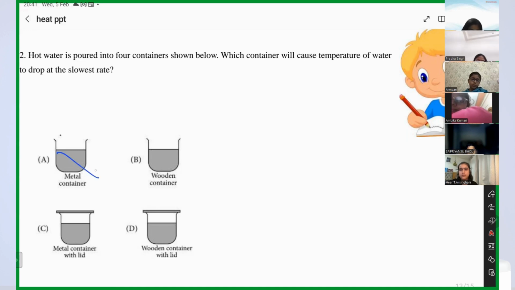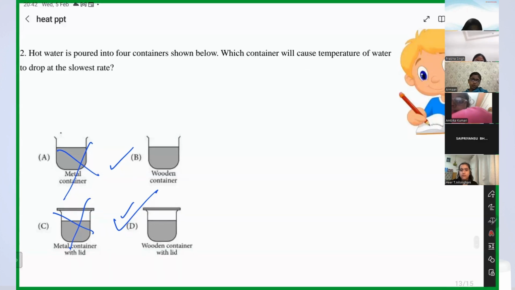So in these two cases, it will cool down fastly. In wooden containers, it takes time to cool down, right? Because they are not conductors, they are insulators. So option B or option D? D. Why? Ma'am, because the lid will not let the heat get out. Very good. Because the lid will not let the heat get out. So option D is the answer.